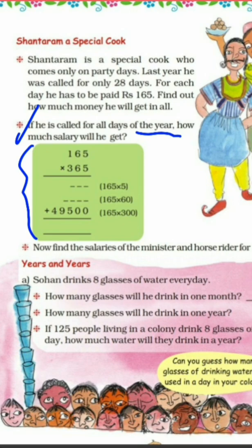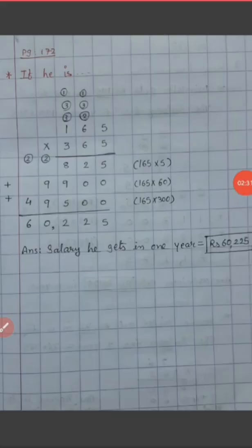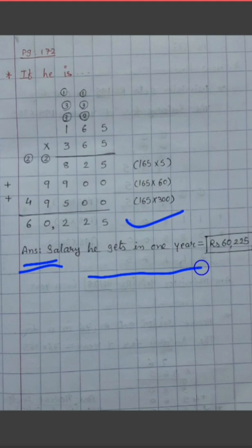Let us solve this sum also. Here is the multiplication. After doing proper multiplication, our answer is 60,225. The final answer we write is: salary he gets in 1 year is equal to rupees 60,225. Is it clear children?